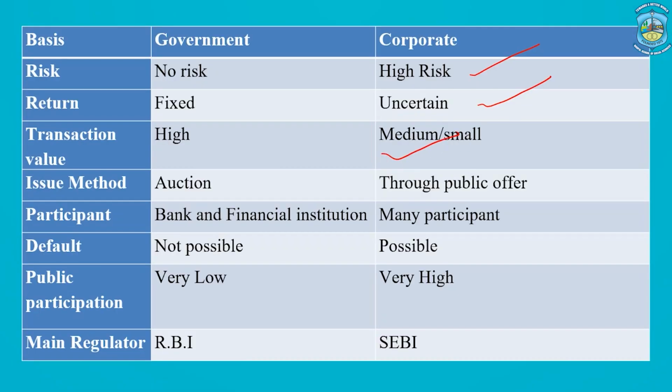Issue method is through auction in case of a government security, and when we talk about corporate security, it is through a public offer. The participant in case of government security is a bank or a financial institution, and in case of a corporate security, there are many participants including individuals. Default is not possible because government is responsible, and in case of corporate security, yes, default risk is always there. Public participation is very low in case of a government security, and very high in case of a corporate security. The regulator of a government security is RBI, and the regulator of corporate security is SEBI.